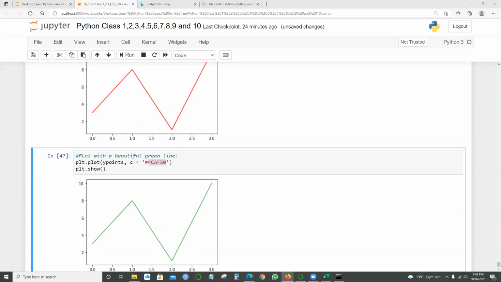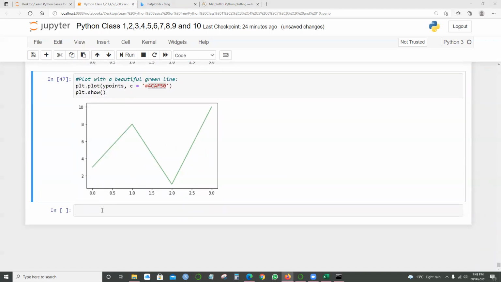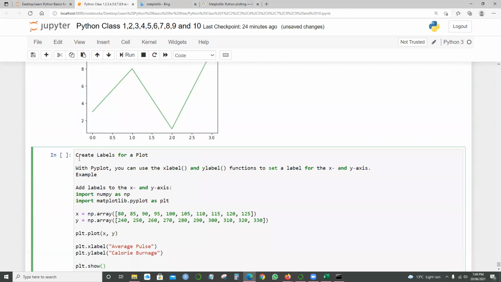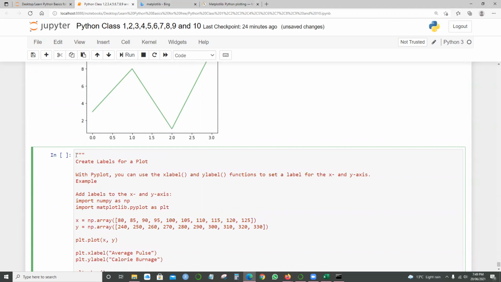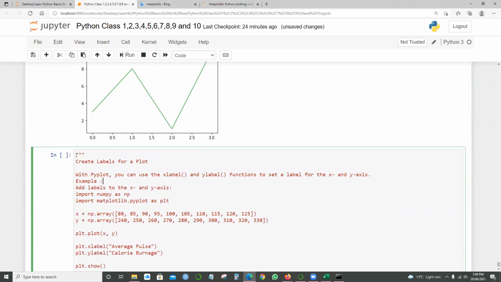We have multiple other options as well. Before heading into some other examples, I'll give one example. I can create labels for the plot as well. I don't have labels here for the x-axis and the y-axis, right? So I can create labels for these graphs, providing a label for the x-axis and a label for the y-axis.